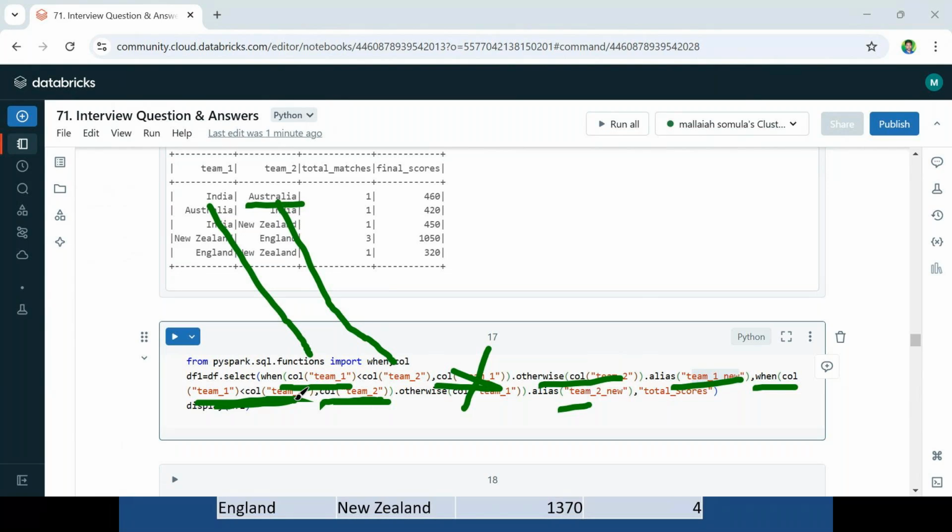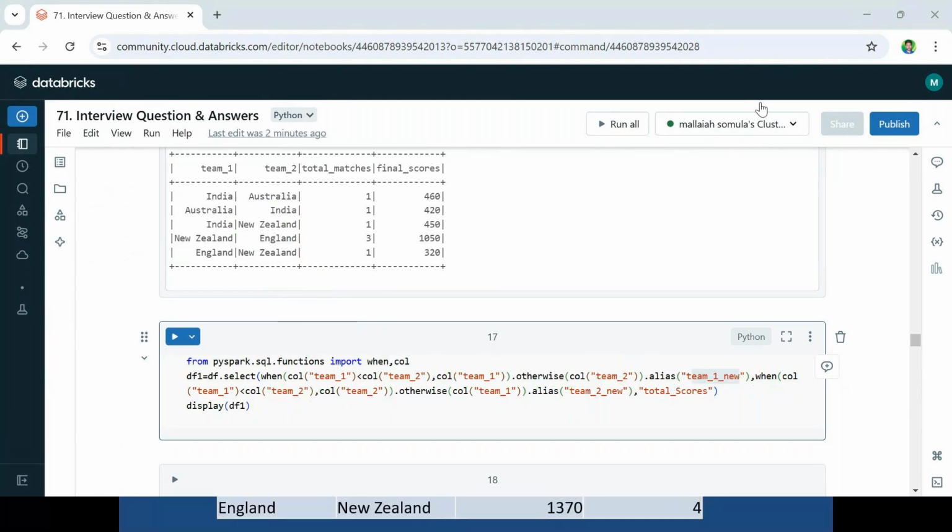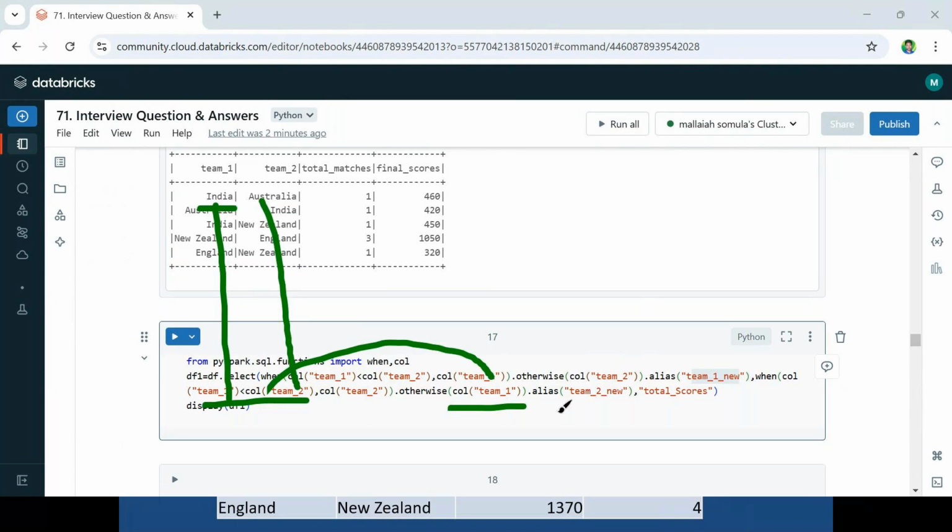This time also it is false, right? India less than Australia, the condition is still false.